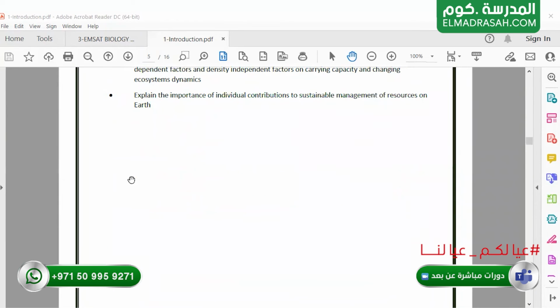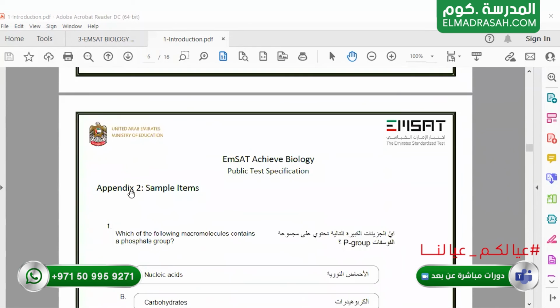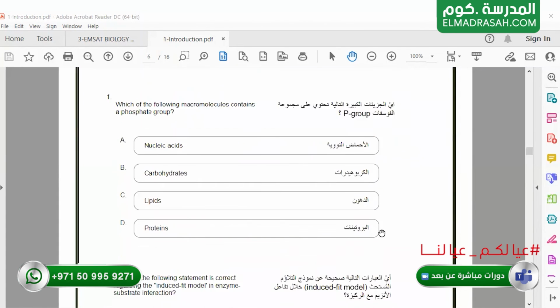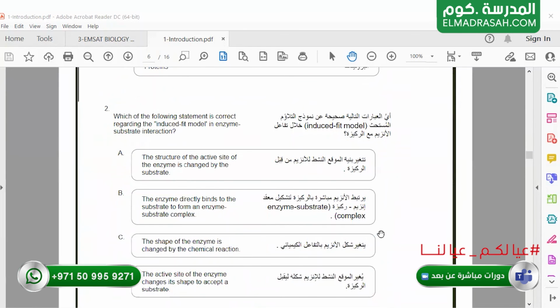After we cover all of these 4 sections, we will take sample questions so you can practice before entering your exam. We will discuss the questions with each other. We will revise the sections. We will be able to answer questions and have a discussion. So you will be able to enhance your knowledge in biology and achieve the score that you want to enroll in your desired faculty.